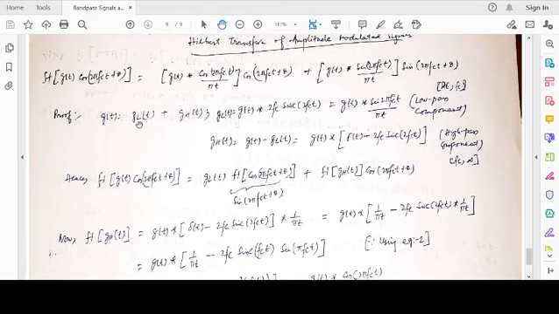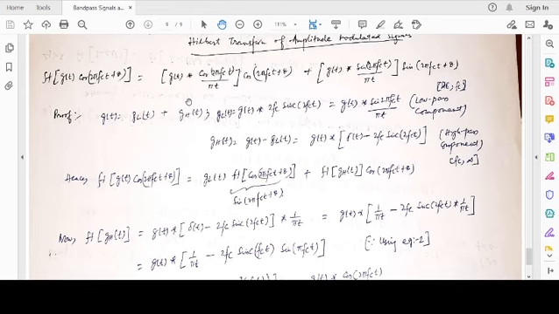So g_L(t) is the low pass component of g(t) between the frequency DC to fc, or basically minus fc to fc, if we consider both side frequencies. g_H(t) is the high pass component of the signal, which has a frequency spectrum between fc to plus infinity, and minus fc to minus infinity on the negative frequency side.